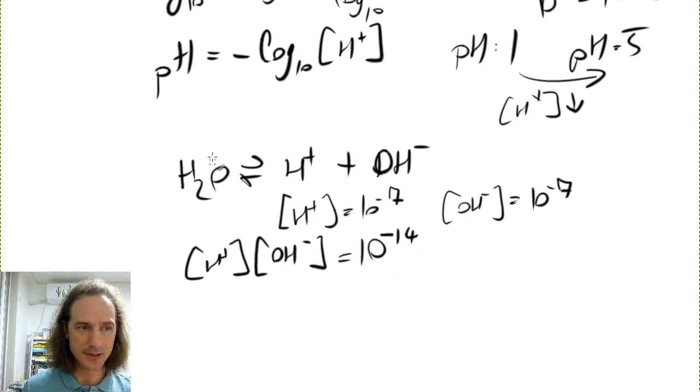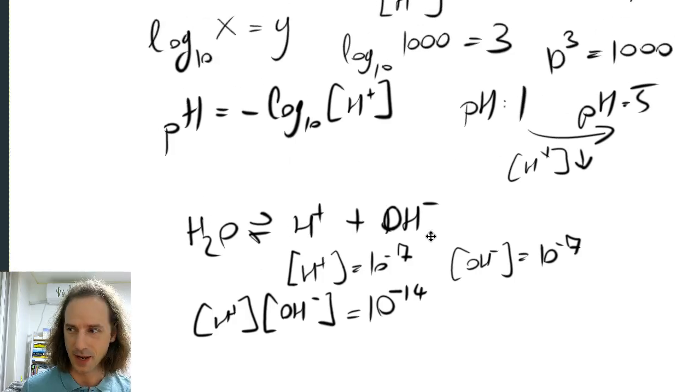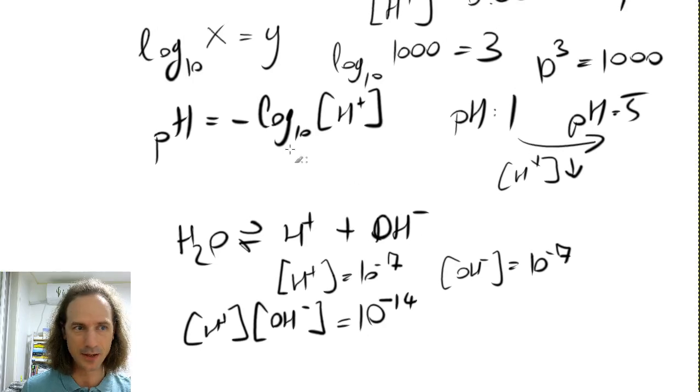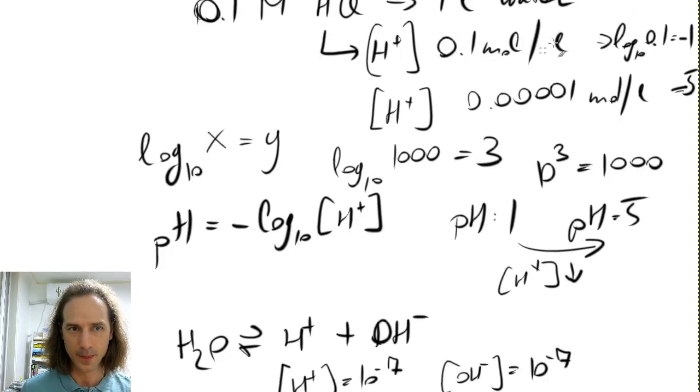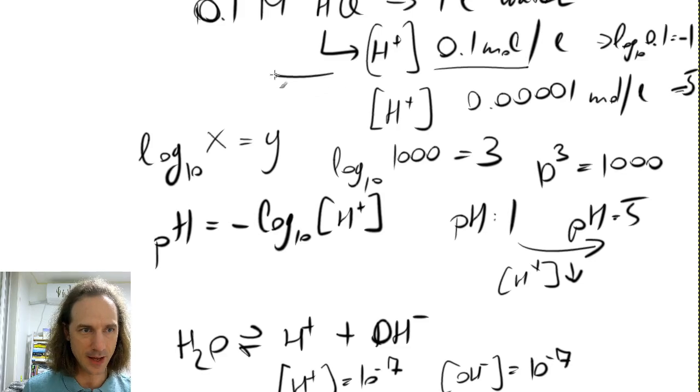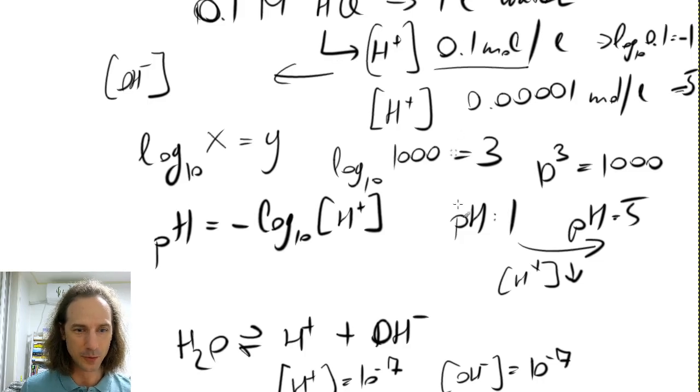And what happens is that if you add hydrogen ions into the solution, that goes up. So, for example, here we have added hydrogen ions to this solution in the concentration of 0.1 mole per liter. That means that the OH minus concentration will be a number that we have to multiply into 10 to the minus 14.